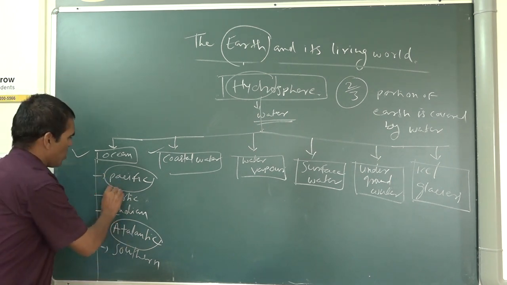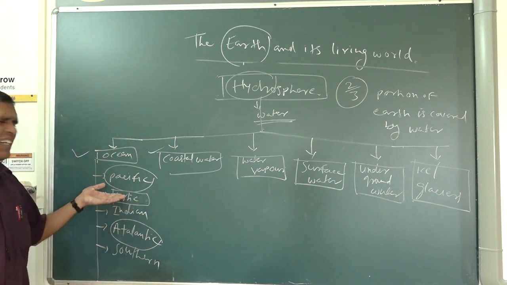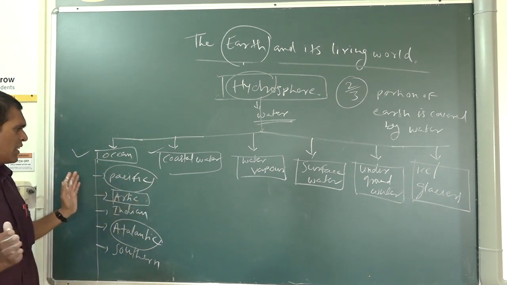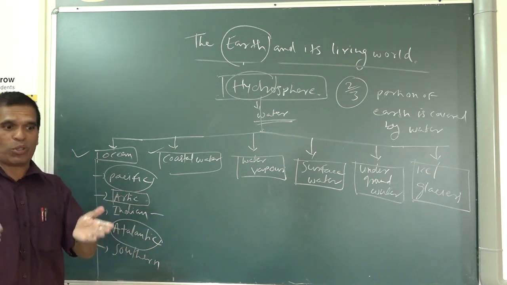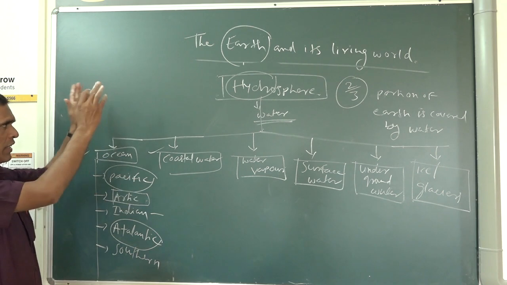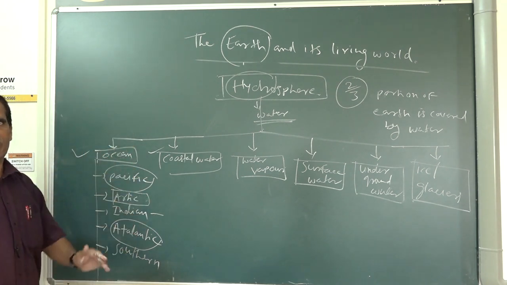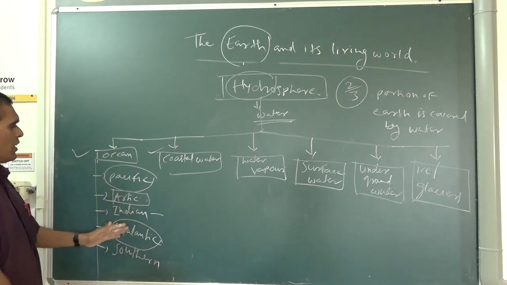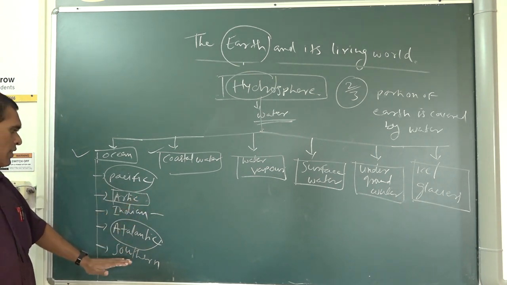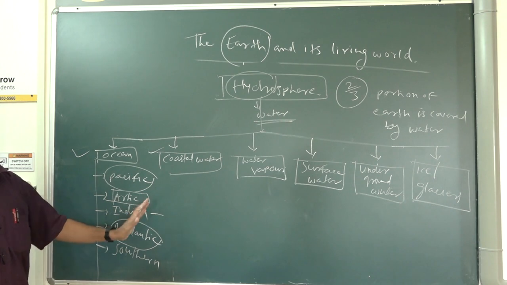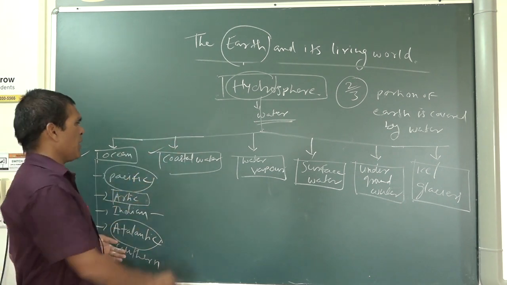The Arctic Ocean is also a more important ocean, as many countries are connected with it. The Indian Ocean has a triangular shape, you know that. If you see our earth map, at the downside, the ocean is on three sides. That is called the Indian Ocean. Then the Atlantic Ocean and Southern Ocean. In this way, this is the hydrosphere.